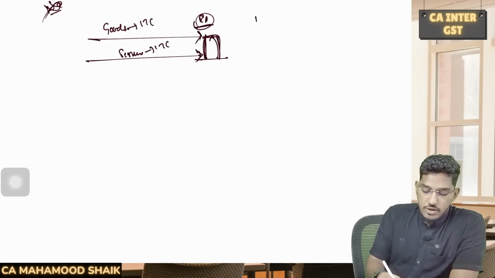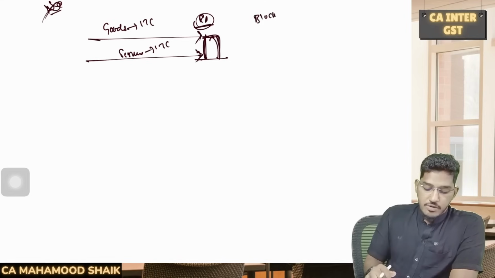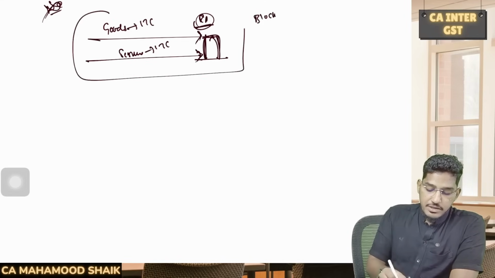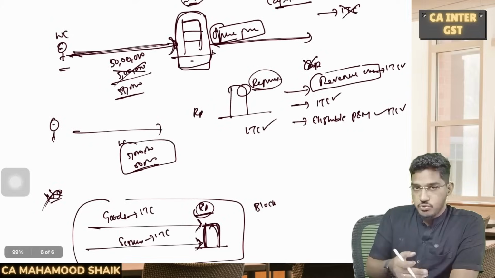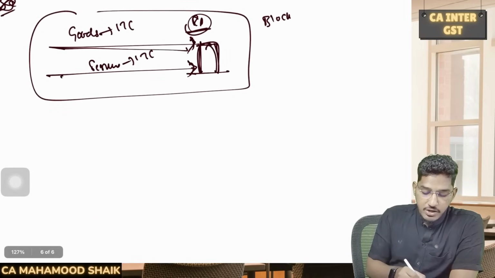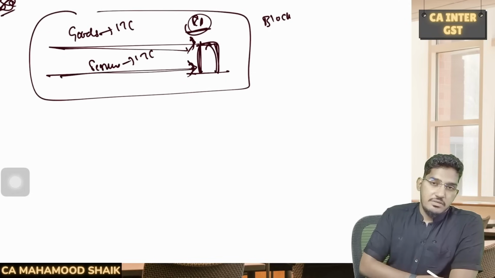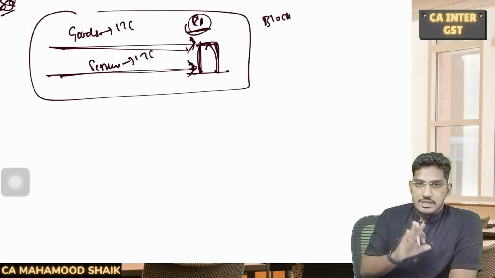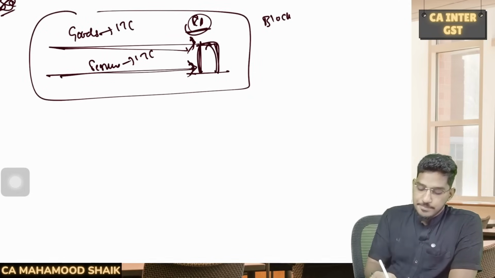Now the act says on this also ITC is blocked. Why? Because if they allow it, this will be overriding of the previous rule. So that's why what they have told is, even if you are constructing the immobile property on your own, then also ITC will block you. However, once again, the same exceptions will become applicable here.